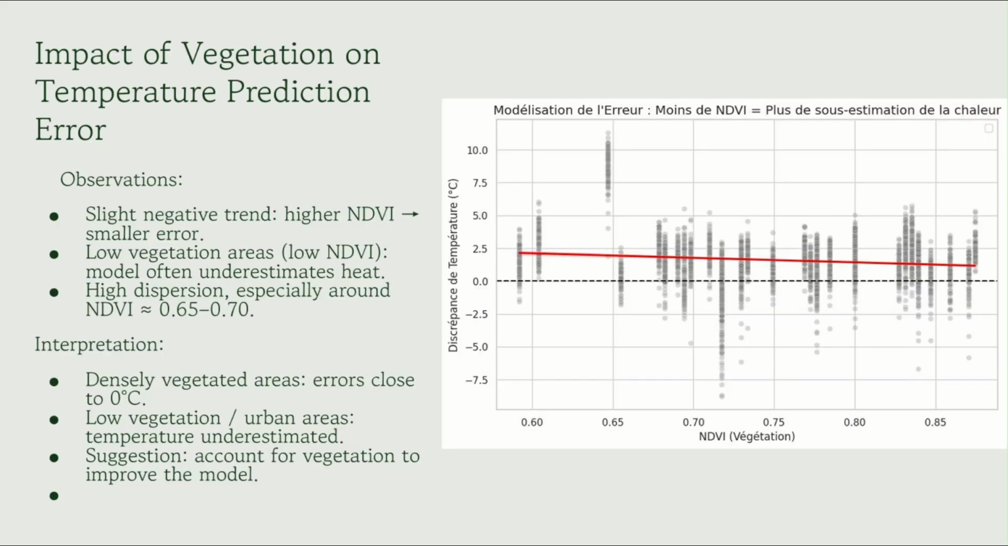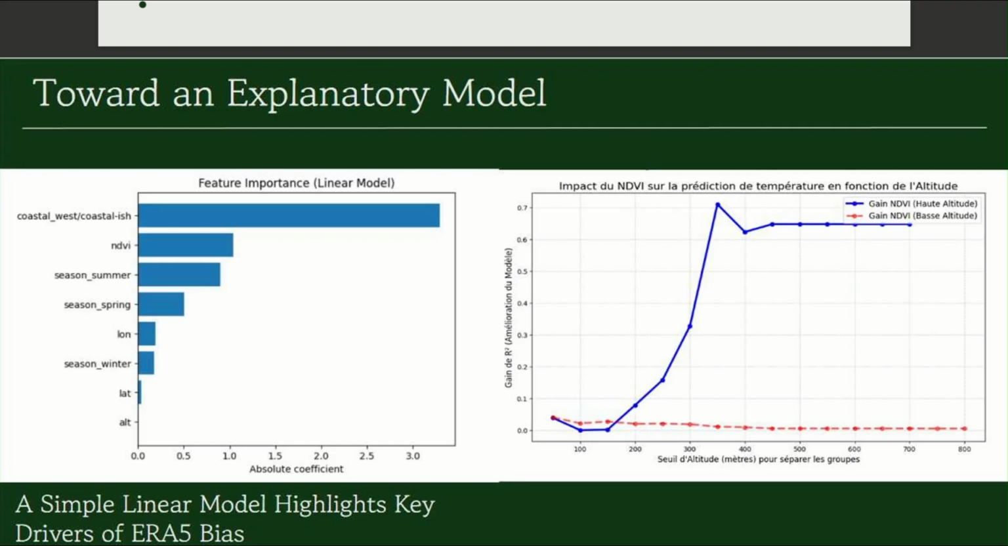Finally, we attempted to model this error. The scatter plot confirms a negative correlation. As vegetation, NDVI, increases, the error decreases. Our recommendation is clear. To fix the ERA5 dataset for local applications, quantitative metrics must account for vegetation cover. A simple bias correction is not enough. We need a correction factor that varies with both season and urban density.